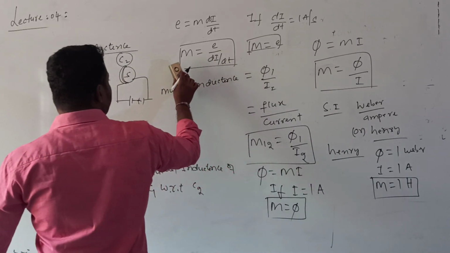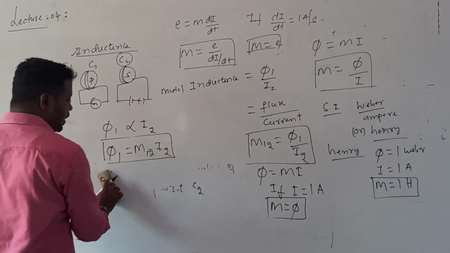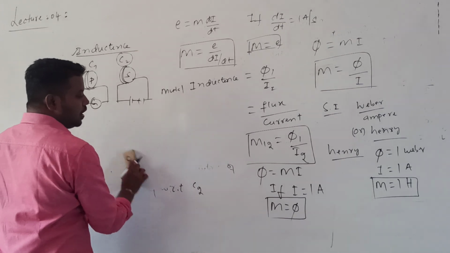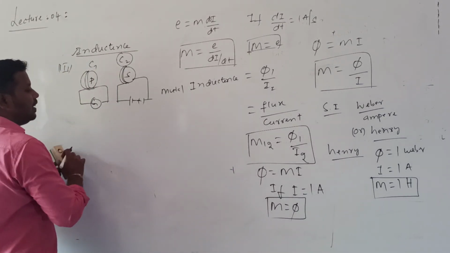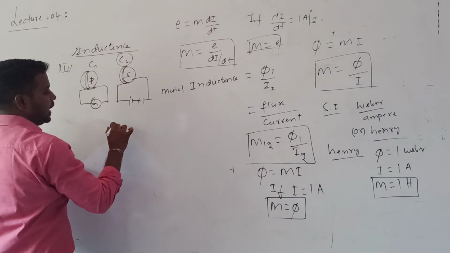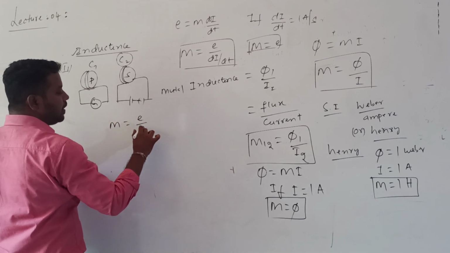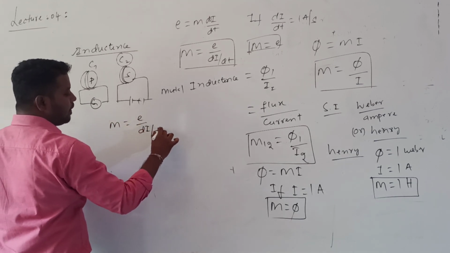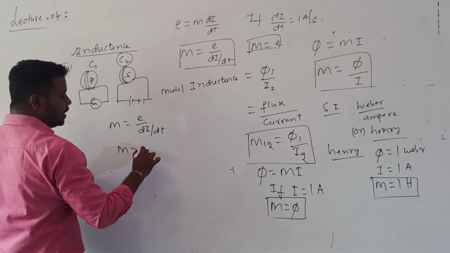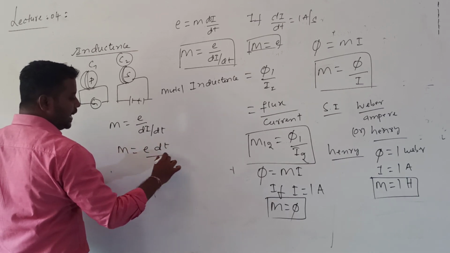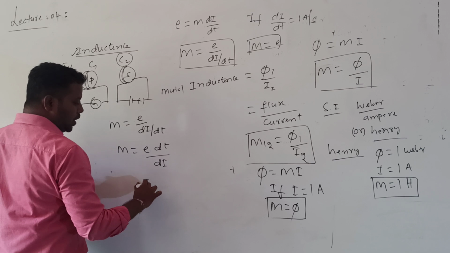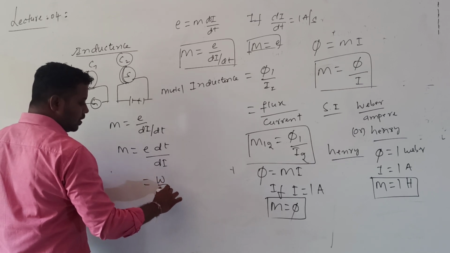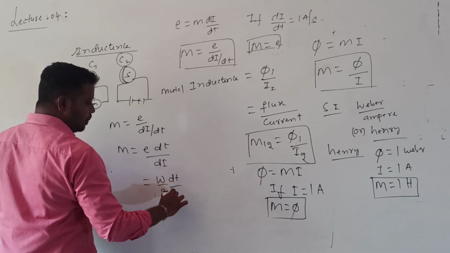What is the mutual inductance dimensional formula? You can take any formula. Take M is equal to E divided by di by dt, which can be written as M is equal to E into dt divided by dI. Electromotive force is work done by charge, into dt divided by dI.